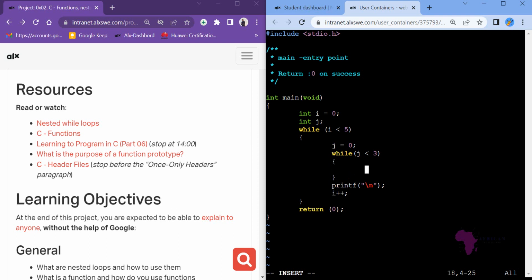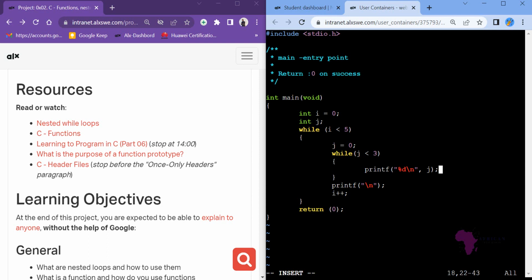And then I do this way. What will happen when j is less than 3? We want to print that value. So printf like this, and then inside it we say the value is %d because it's an integer, and there's a new line like that. And then I'm sorry, before I close, let me close this quotation, and then I use a comma, and then I say that number. So it will have to print for us that particular number.